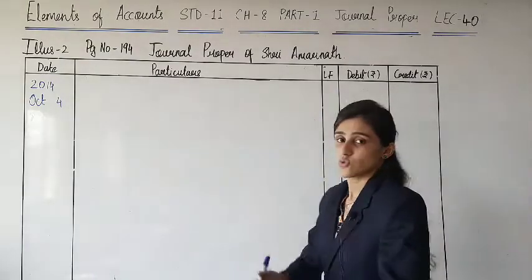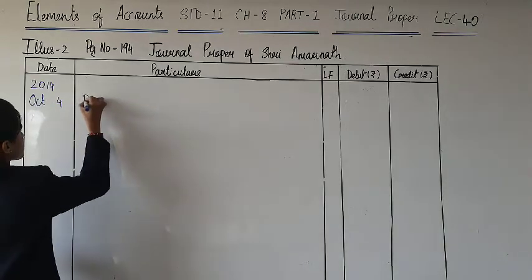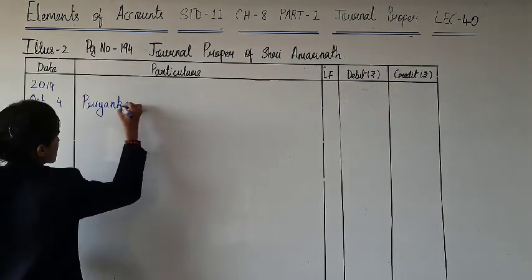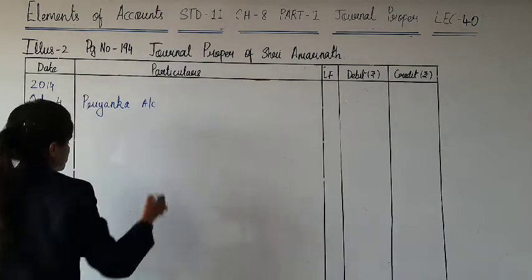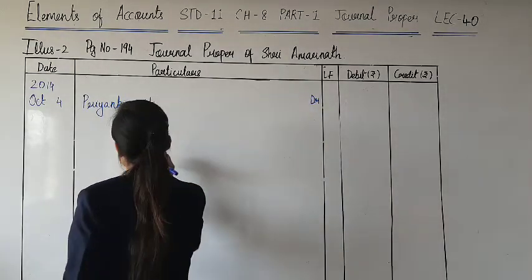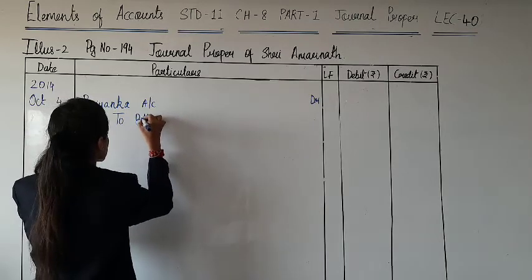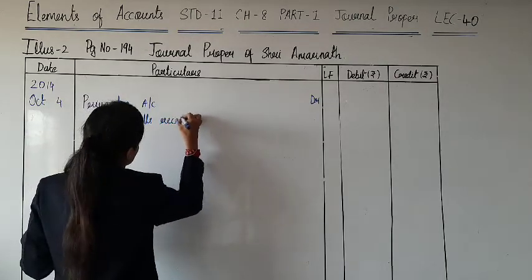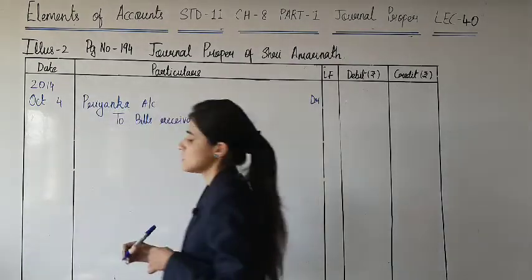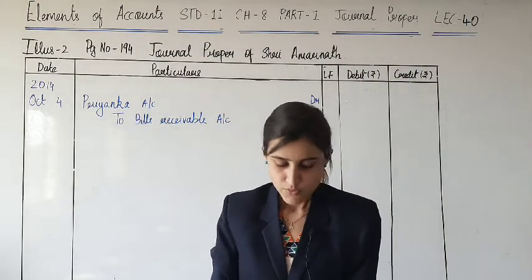Now that bill is dishonored, so the journal entry will be reversed. Priyanka account debit to bills receivable account, and the amount is 4,000.